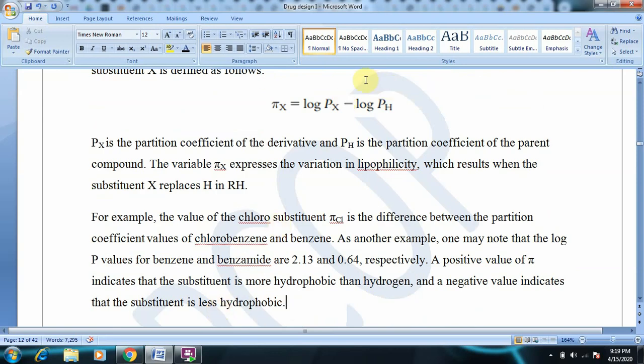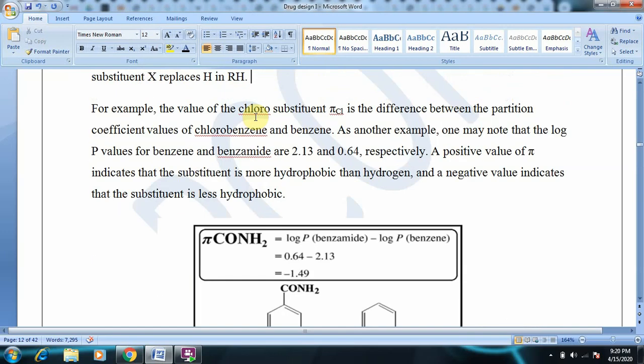So the hydrophobic constant for a substituent can be represented by pi x is equal to log Px minus log PH. Here you can understand very clearly using an example. For example, the value of the chloro substituent pi Cl is the difference between the partition coefficient values of chlorobenzene and benzene. As another example, note the log P values for benzene and benzamide. Benzene is the parent compound, and benzamide is its derivative. For benzene it is 2.13 and for benzamide it is 0.64.